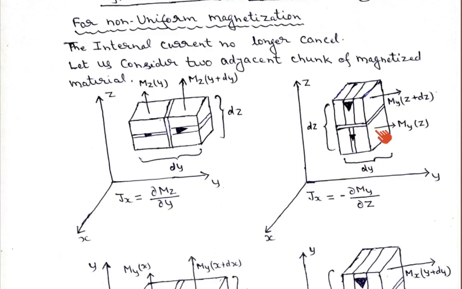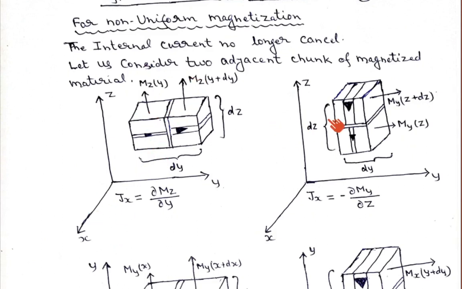Okay, so this current will give a magnetization along the y direction, that is My, a function of z, and this is My, a function of z plus dz. And this is magnetization along the z direction, Mz, a function of y, and this is magnetization in the z direction, a function of y plus dy. Here we are changing the position in the y direction, and we are observing the magnetization in the z direction due to the flow of current in the x direction.